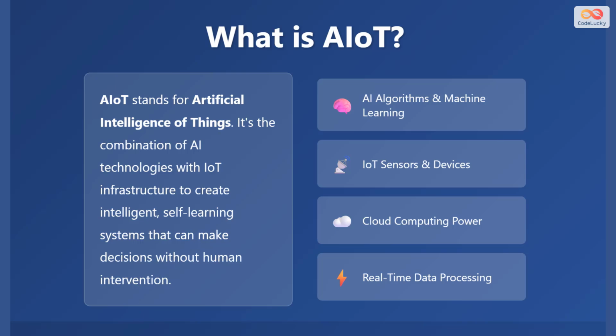AIoT stands for Artificial Intelligence of Things. It represents the fusion of AI technologies with IoT infrastructure to create intelligent systems capable of making decisions without human intervention. AIoT brings together four key components: AI algorithms and machine learning for intelligent processing, IoT sensors and devices for data collection, cloud computing power for heavy computational tasks, and real-time data processing capabilities. Together, these components enable systems to perceive their environment, learn from data, and take smart actions automatically.